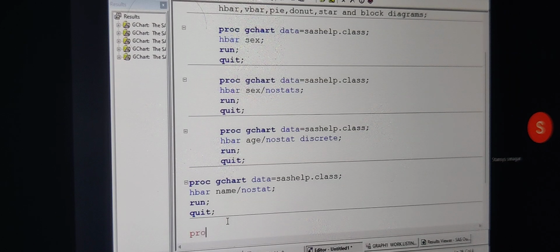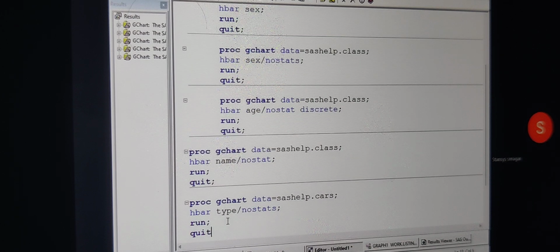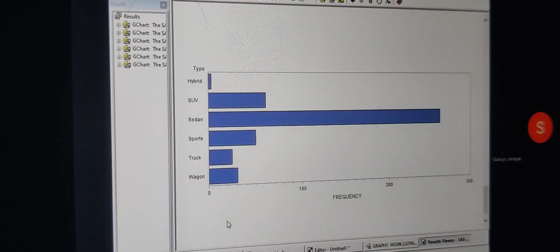Understand this one? Now I'm writing proc gchart. Data is equal to sashelp.cars. I'm writing h bar. I'm writing, say for example, type. I do not want to have any statistics, so I'm writing nostats, run, and then I'm writing the quit. Now select the program and run the program. This is how we see the models: SUV, how many we have, sedans, sports, trucks, and wagons. It is going to show, in the data set, for each type, how many models we have.